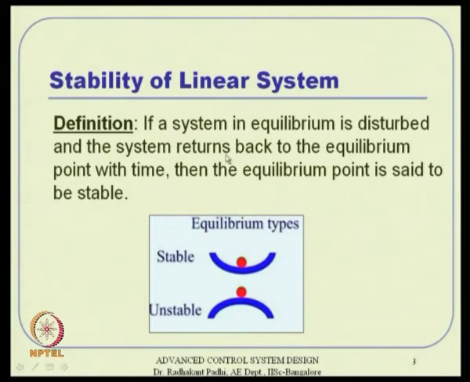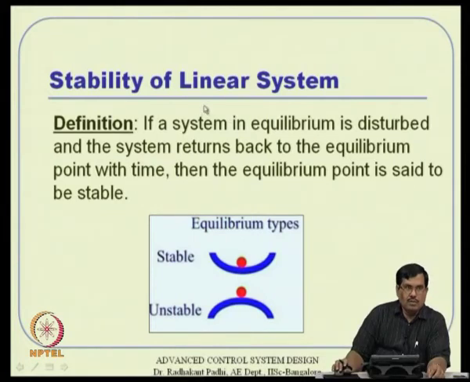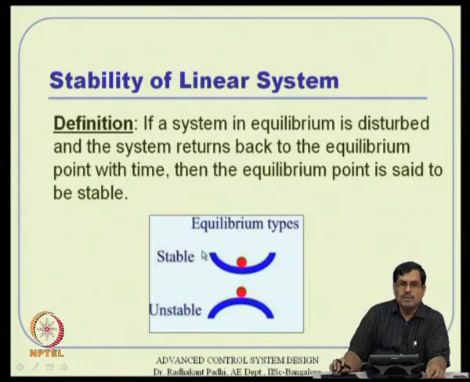When you talk about stability, we normally talk about stability of equilibrium points. If a system in equilibrium is disturbed and the system returns back to the equilibrium point with time, then the equilibrium is said to be stable. We all probably know this. Pictorially speaking, the ball is at rest here. Here also the ball is at rest theoretically, but the moment you disturb it a little bit here, it will never come back, whereas if you disturb it a little bit here, then it is supposed to come back and stabilize here. These are all very standard concepts, very clear to us.